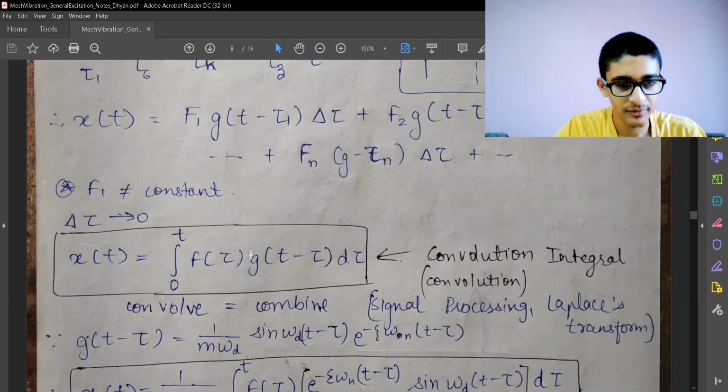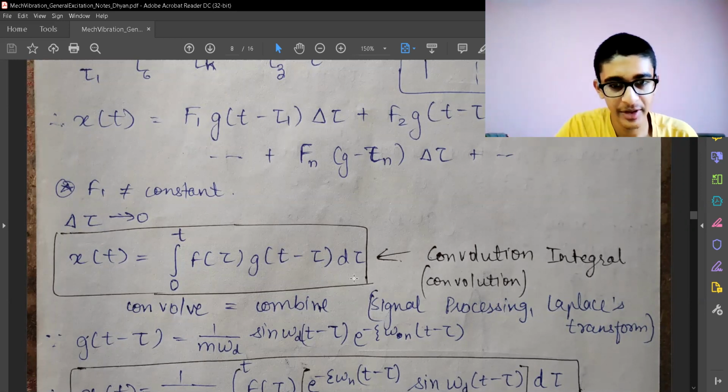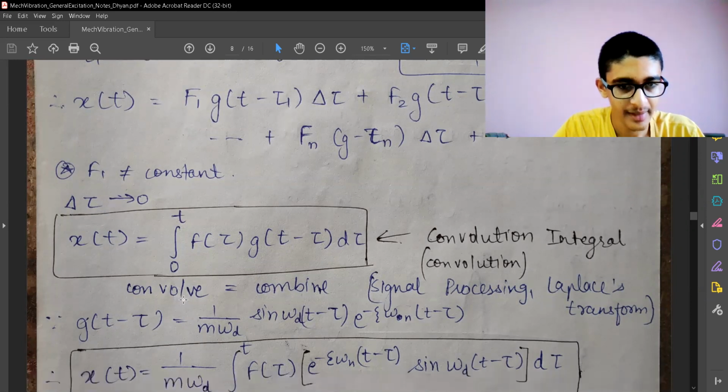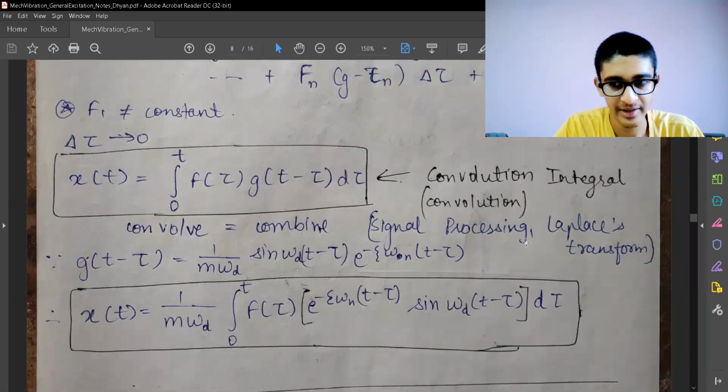The two things we should know over here are the equation for the forcing function, and the unit response to unit impulse function. That means g of t minus tau depends on the nature of the system: damped system, undamped system, and such. Convolution means combine. It is very useful in labs, it has basics of Laplace transformation, and it is useful in digital image processing.